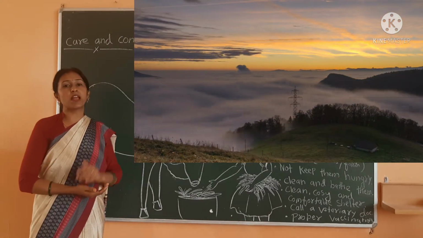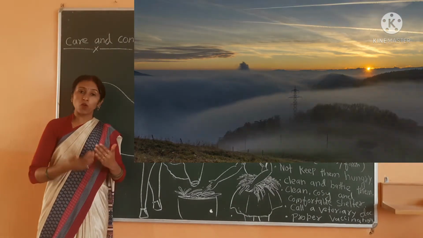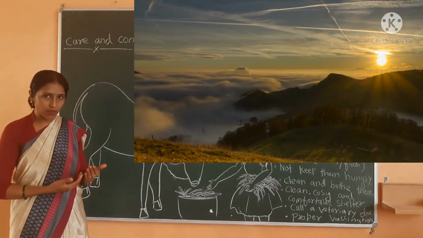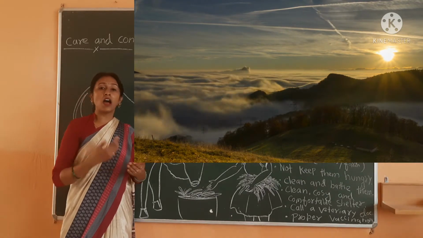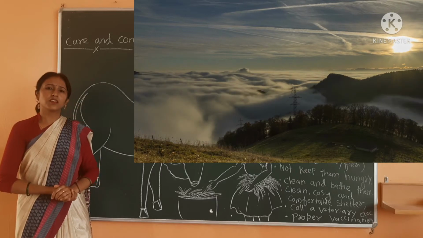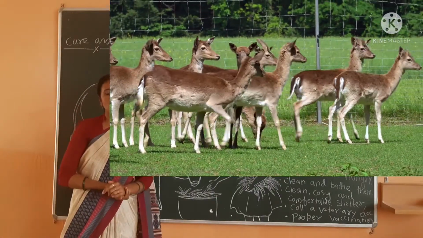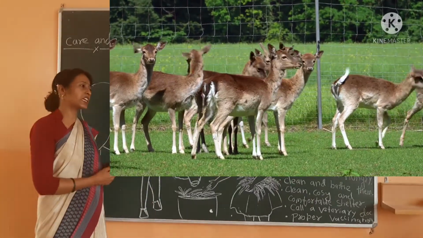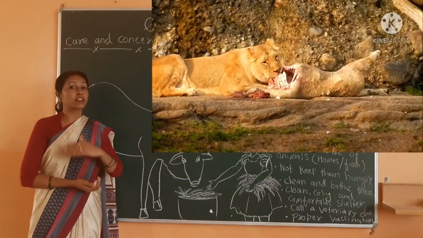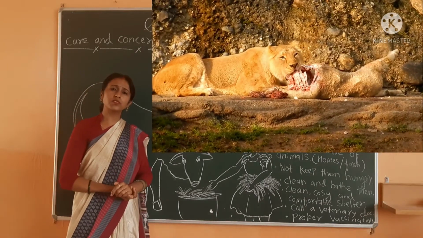Because of the sun, the plants complete their photosynthesis process, and because of photosynthesis they make their food and they survive. And then the herbivores, do you remember this? Herbivores are those who eat plants. So herbivores totally depend upon the plants, and we also depend upon the plants. These herbivores eat plants and they survive. And carnivores also eat the herbivores.